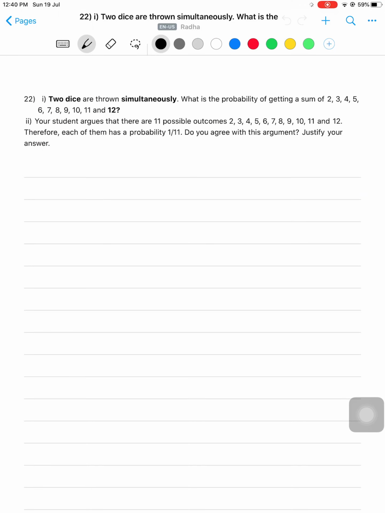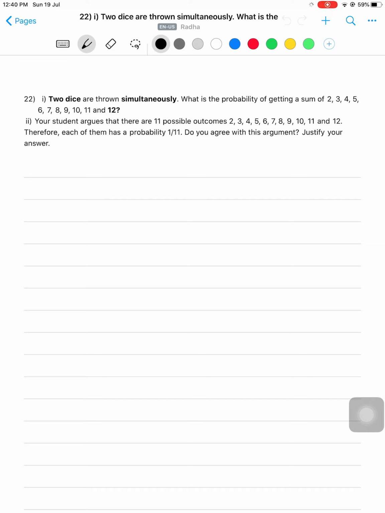Let us continue with question number 22. Two dice are thrown simultaneously. What is the probability of getting a sum of 2, 3, 4, 5, 6, 7, 8, 9, 10, 11 and 12? And the second one is, your student argues that there are 11 possible outcomes, 2, 3, 4, 5, 6, 7, 8, 9, 10, 11 and 12. Therefore, each of them has a probability 1 by 11. Do you agree with this argument? Justify your answer. So, what is the question here?